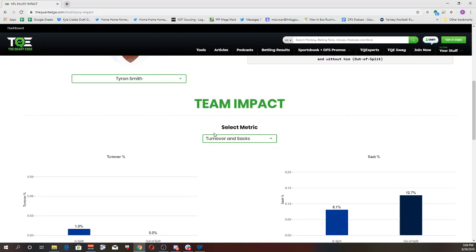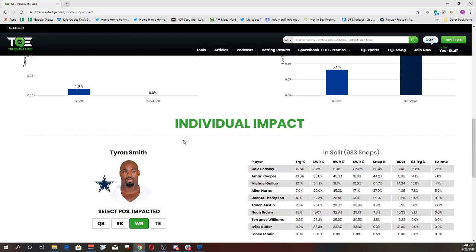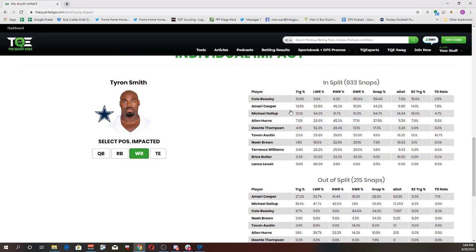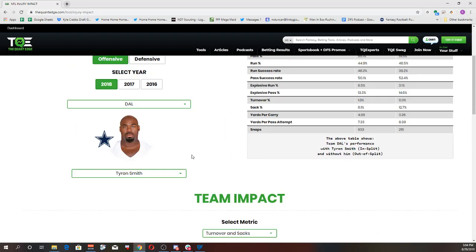On offense, any offensive player, you can see how it impacted anybody. So we can see, okay, what was Cole Beasley's A-dot when Tyron Smith was off the field compared to when he was on the field. And obviously he spent a lot more time, 933 snaps on the field than off of it. But it's really good, helpful, useful information.